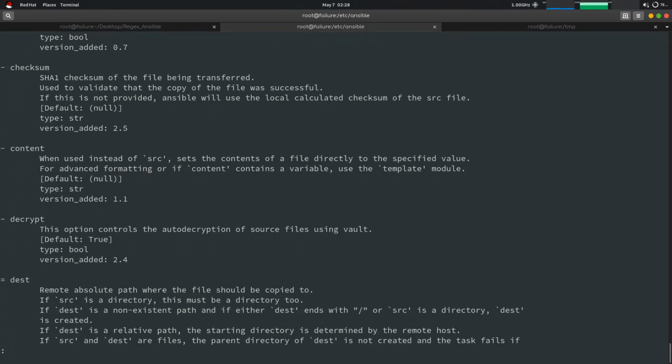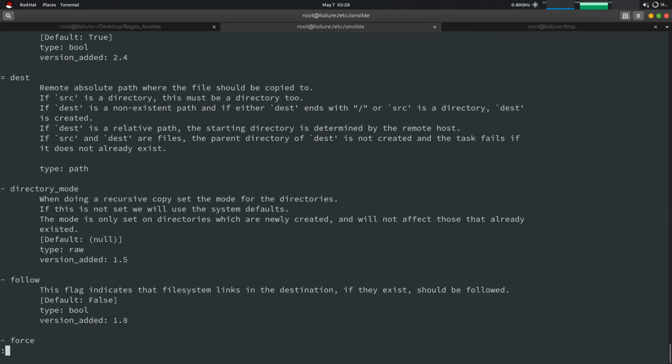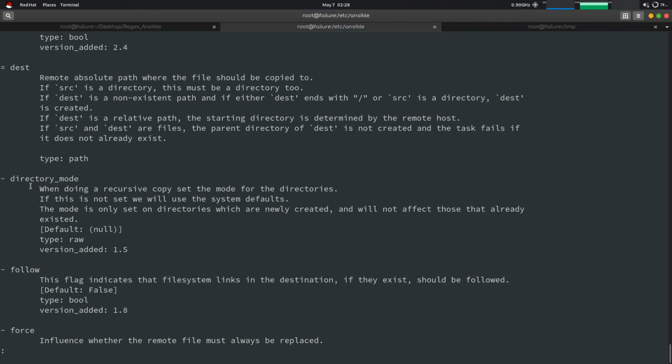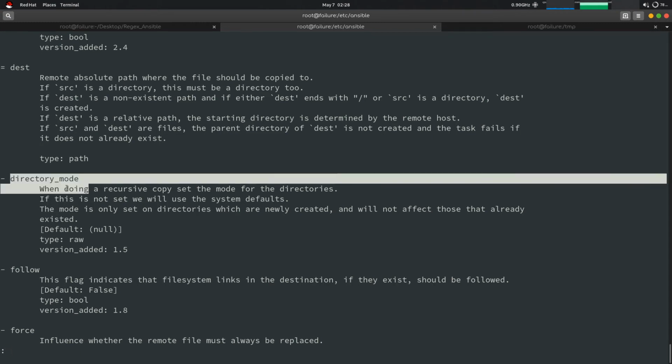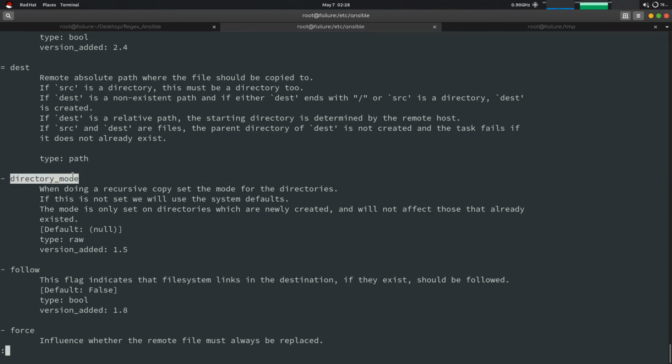If you want to change the content of the file, then you can also use this destination. You already know directory mode. If you are copying a directory, then you should use directory mode for recursive copy, like all the data in the directory should also be copied there, otherwise it will only copy the directory over here, not the content of it.